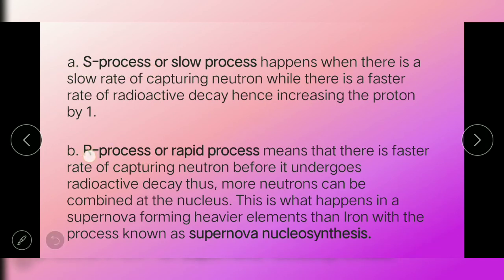Pag sinabing S process, it means a slow rate of capturing neutrons compared to its radioactive decay. Therefore, it only increases the number of protons by only 1. Pag sinabing R process naman, it means there is a faster rate of capturing neutrons compared to its radioactive decay. So mas maraming neutrons ang nagko-combine sa nucleus ng atom. This happens during supernova, forming elements heavier than iron with a process known as supernova nucleosynthesis.